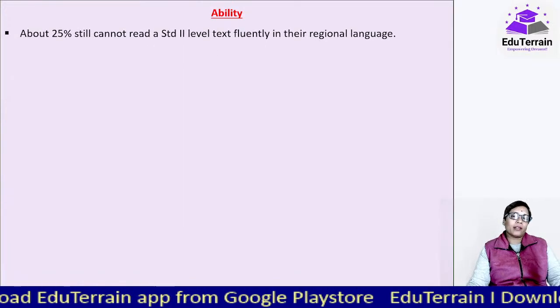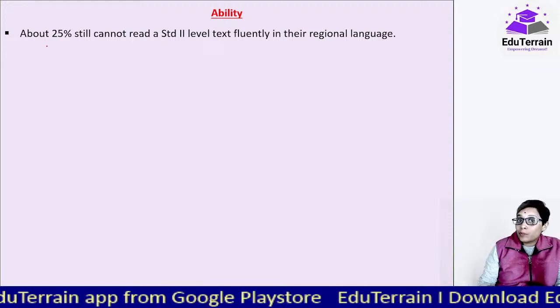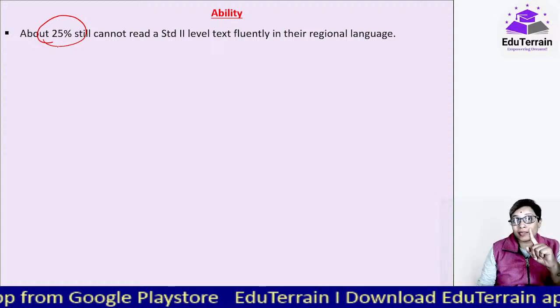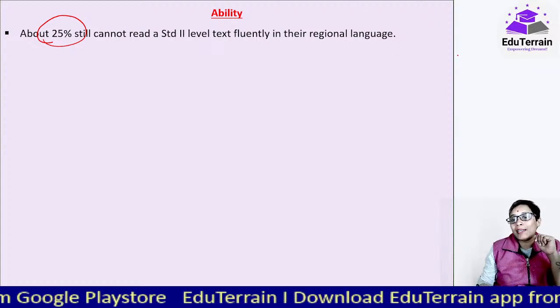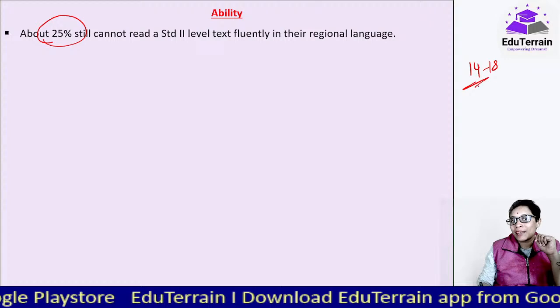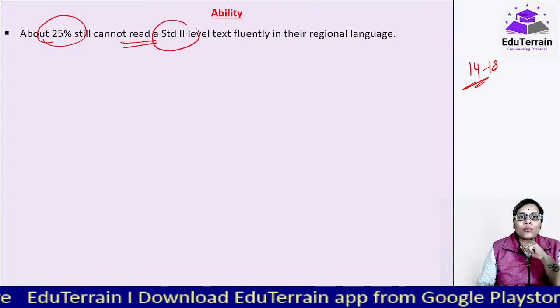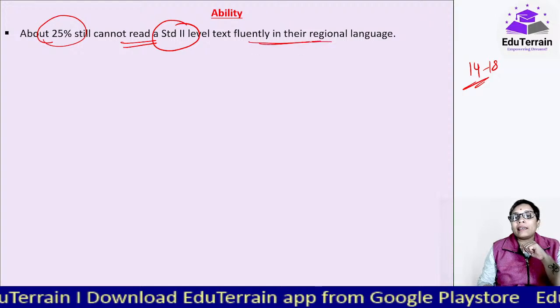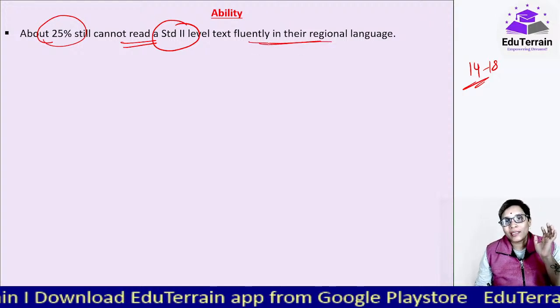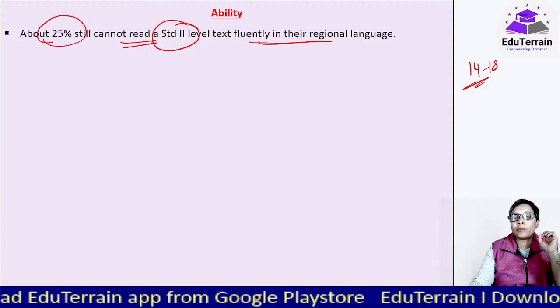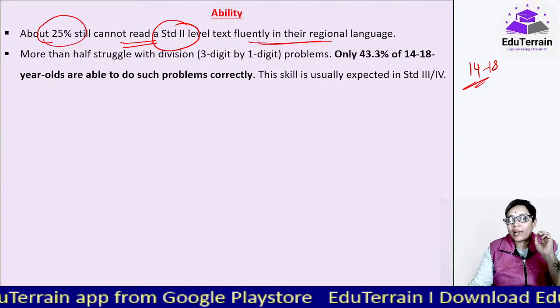Okay, now let us look at the facts and figures. So it has been found that about 25% of the youth, we are talking about youth 14 to 18 years, okay, they still cannot read a standard 2 level text fluently in their regional language. English, leave aside, which is not our language. They were not even able to do that for the regional language.